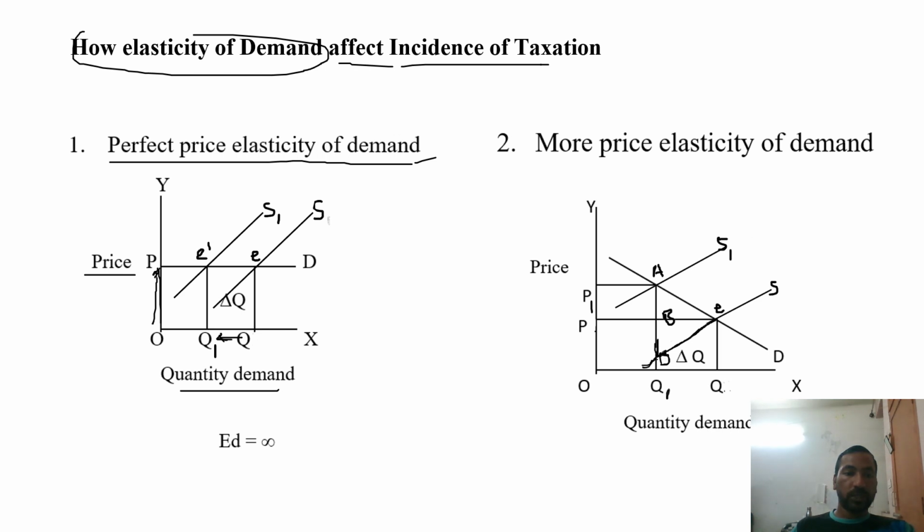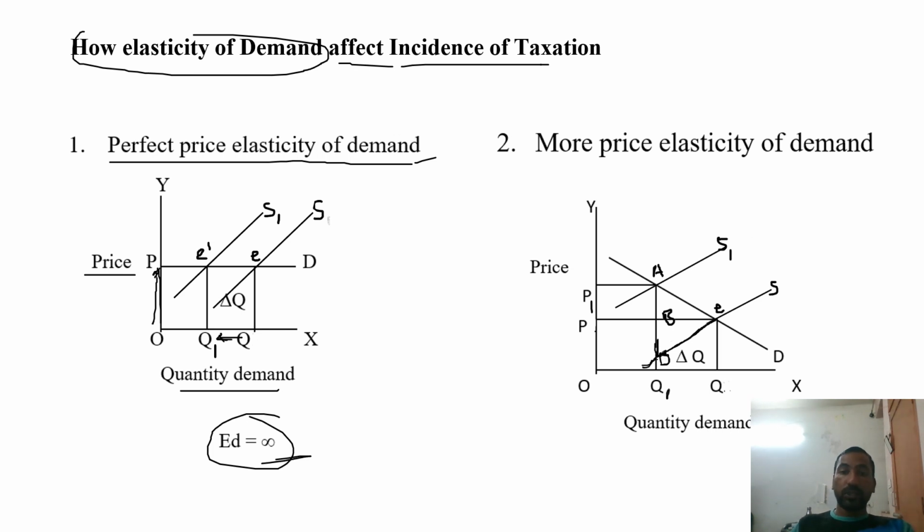So in the case of perfectly elastic demand, the burden of tax is on the producers, not the consumers. The elasticity of demand is infinite.